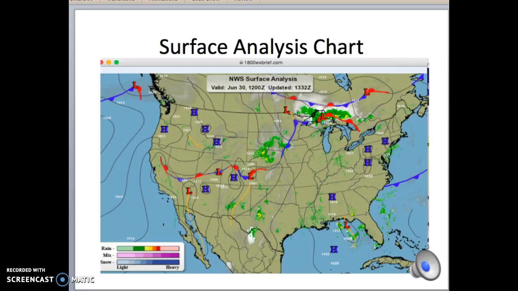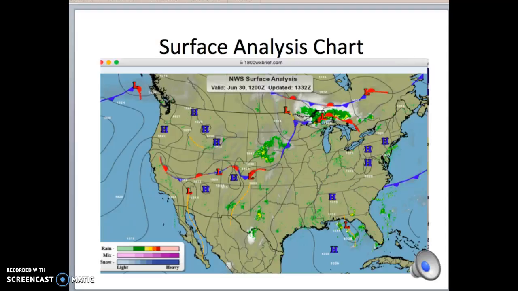Here we have the surface analysis chart I picked. As you can see, throughout the United States, we have high and low pressure systems. Towards the northeastern part of the United States by Idaho and Montana, we have a high pressure system. And then as we move towards the southern part of South Dakota, we have some rain showers following the cold